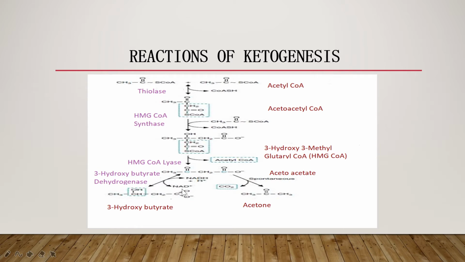So this is the pathway which occurs for the production of the three ketone bodies: acetoacetate, acetone and beta hydroxybutyrate. These are the three steps involved to form acetone, acetoacetate and beta hydroxybutyrate.